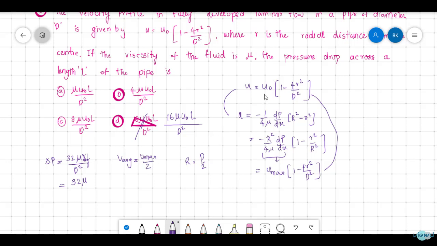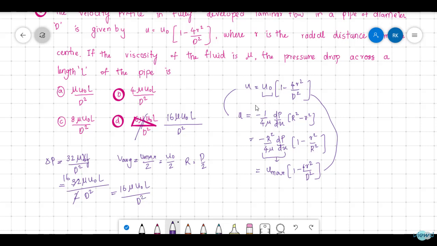Here u max is represented with u naught. So 32 mu into u naught by 2 into L divided by d square. So that is 16 mu u naught L divided by d square.